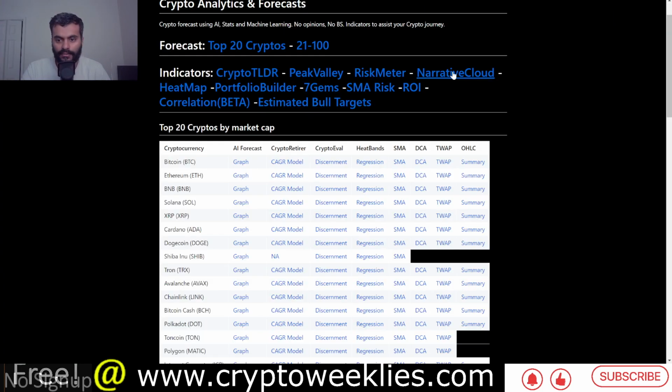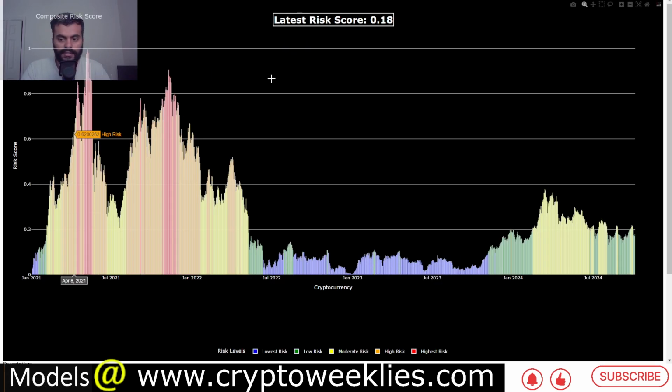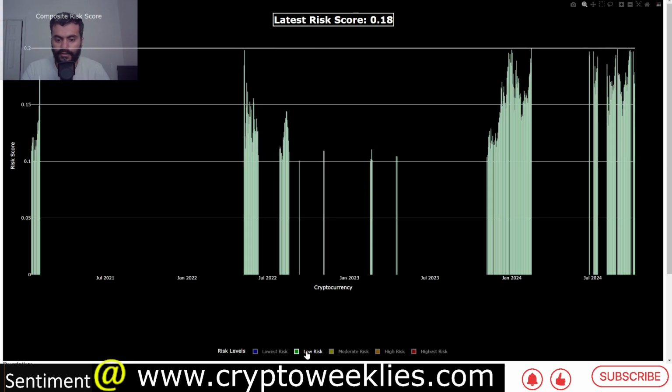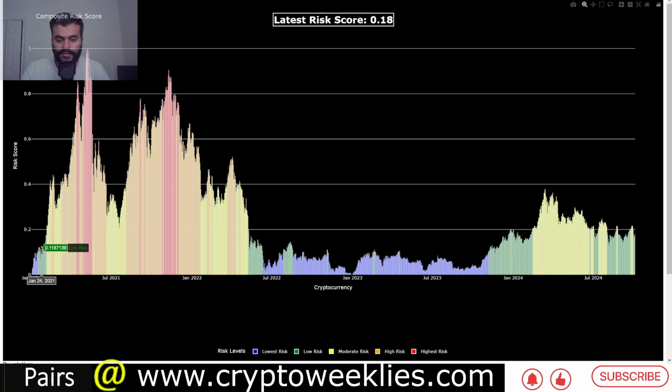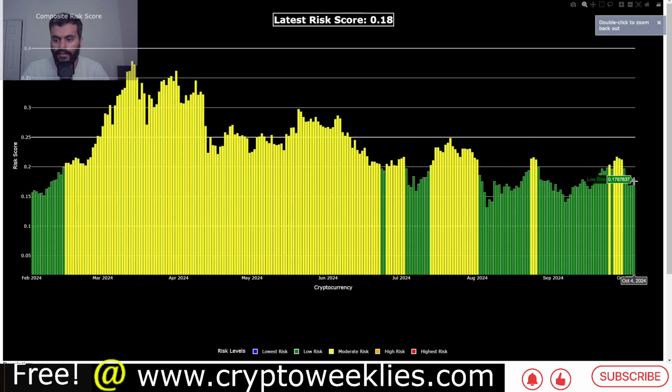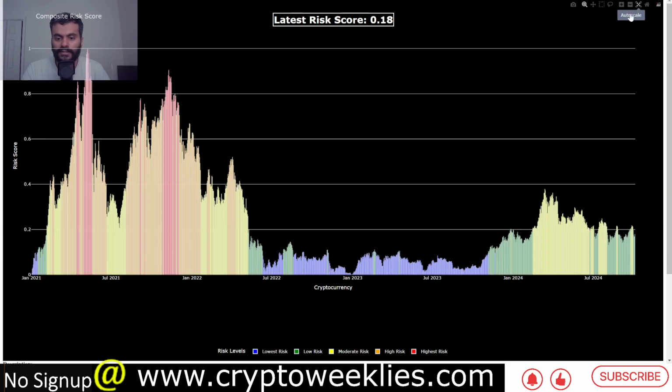You can check under the indicators what the market is doing on its crypto risk-reward journey, between 0 and 1, with 1 being the highest risk and lowest reward, and 0 being the lowest risk and highest potential reward. Right now it's at 0.18. This is the second best time to DCA in this environment, the low risk zone between 0.1 and 0.2, color coded in green. You can see the last data point that we have is in green at 0.18 risk.